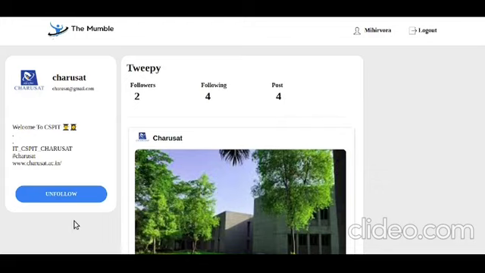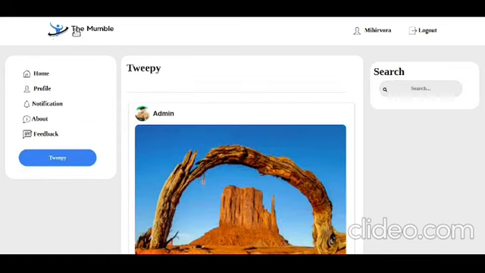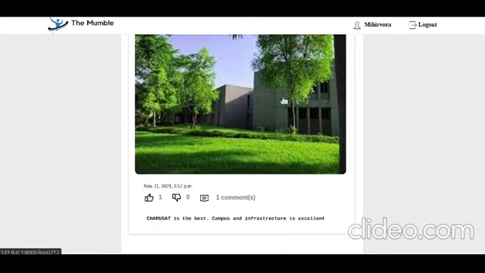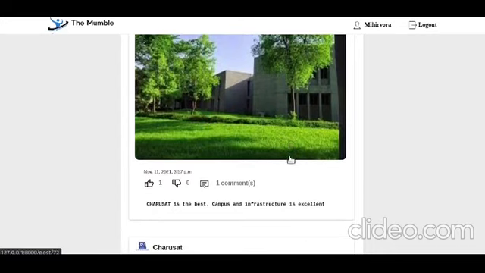Why? Because you are following the Charusat account, and if you don't want to follow that account, you can simply click on the unfollow button, and the Charusat account is unfollowed in your account. And okay, you can click on your account, and here you can see the posts Charusat uploaded.